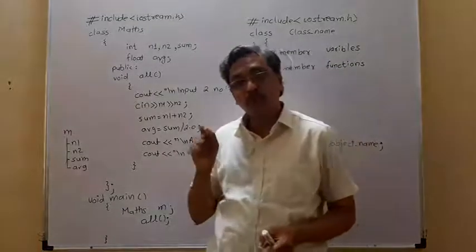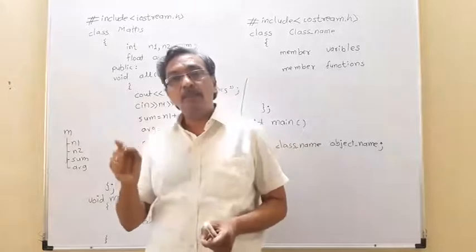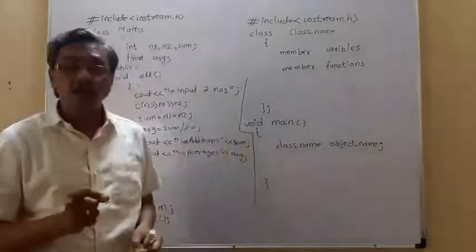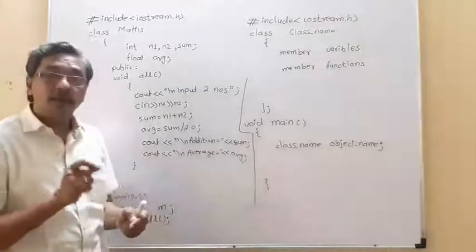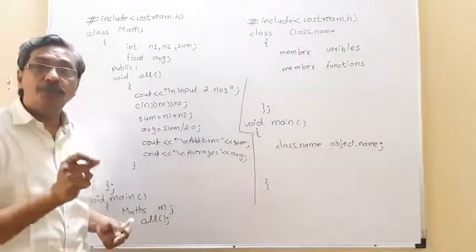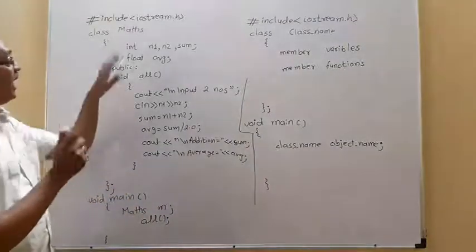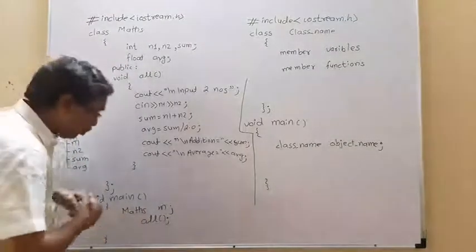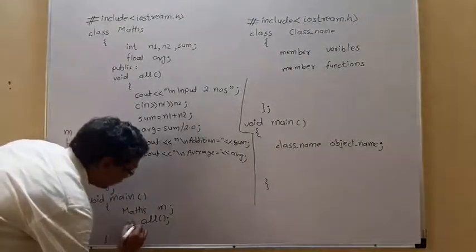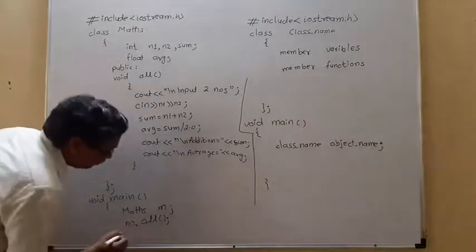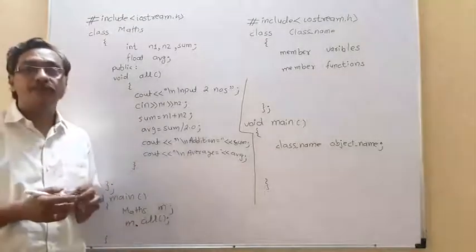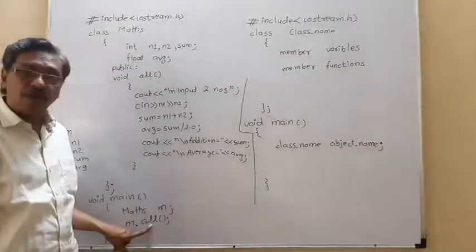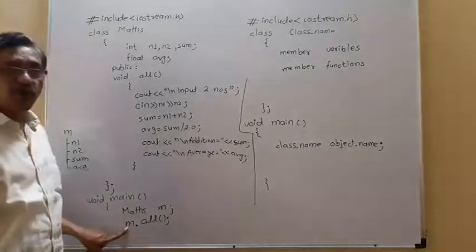Now the class is maths, M is the object of the class maths, so we can mention here M dot all. So this indicates now go to execute the all member function with respect to M.